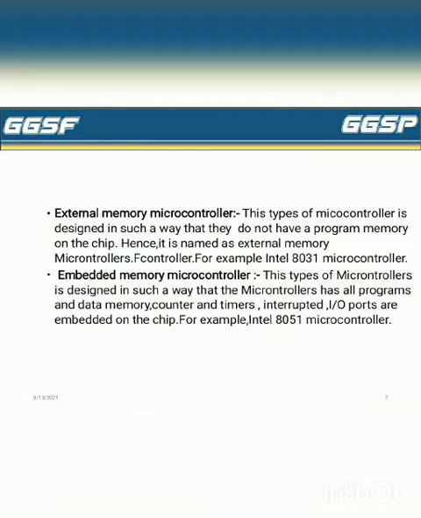External memory microcontroller. These types of microcontrollers are designed in such a way that they do not have program memory on the chip. Hence, it is named external memory microcontroller, for example, Intel 8031. Embedded memory microcontroller. These types of microcontrollers are designed in such a way that the microcontroller has all program and data memory, counters and timers, interrupts, I/O ports embedded on the chip. For example, Intel 8051 microcontroller.